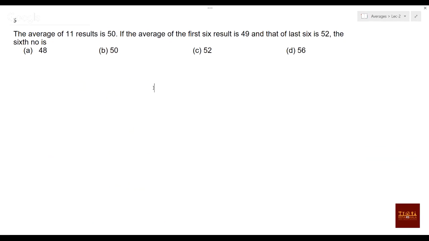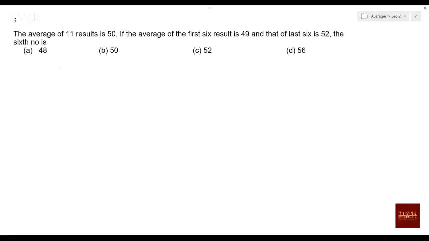How to solve? Simple. Suppose those numbers are A1, A2, A3, and so on till A11. The average of all the 11 numbers is given as 50.